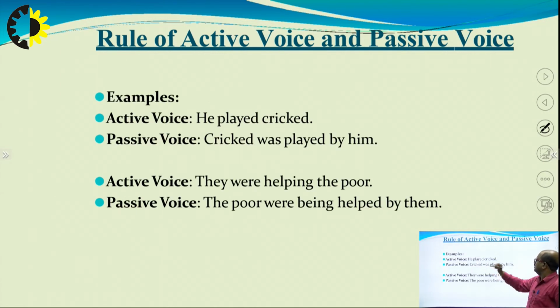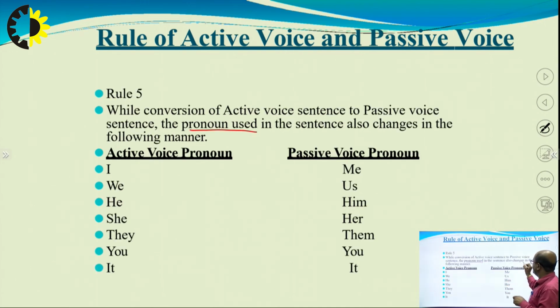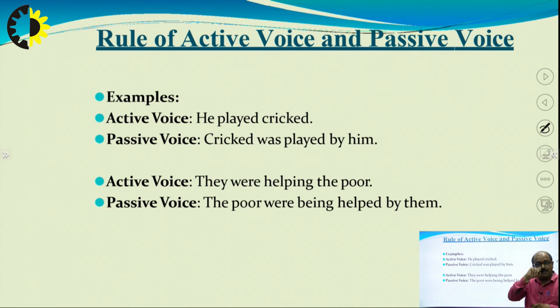Let's see how it changes. For example, active voice: he played cricket. The passive will become cricket was played by him, as per the rule 5, making use of the pronouns. Played by him. He becomes him.